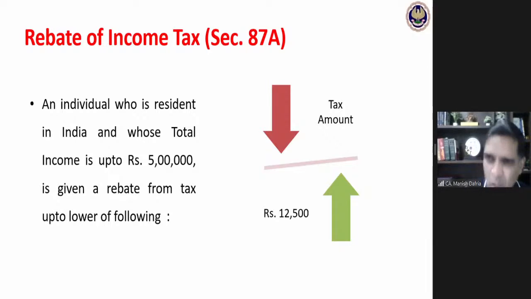Okay. So generally, if the assessee's income does not include any income taxable at a special rate, then up to 5 lakhs, because of this rebate mechanism, the tax liability of the assessee would be zero. But there may be certain cases where at 5 lakhs, my tax liability may be more than 12,500. Rebate is maximum 12,500. Then the balance tax would be payable by me. Very important idea related with the rebate.